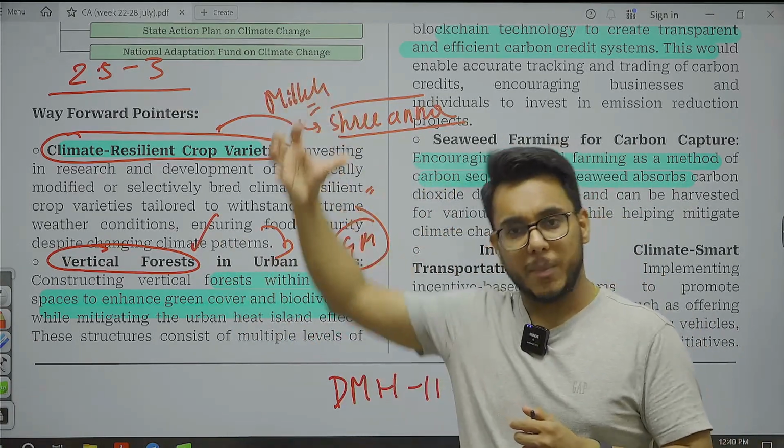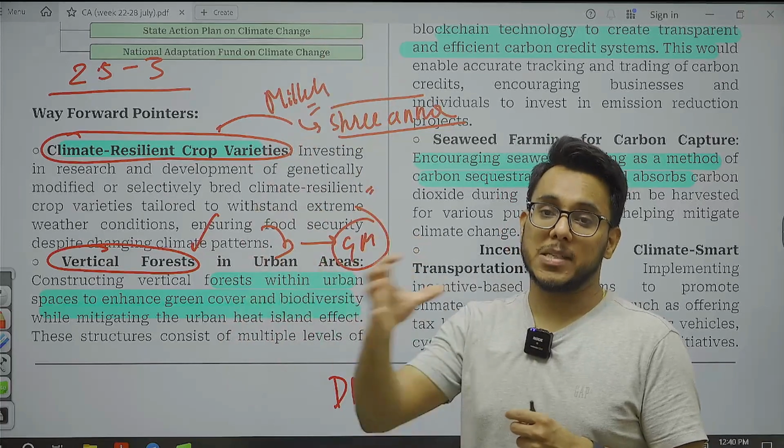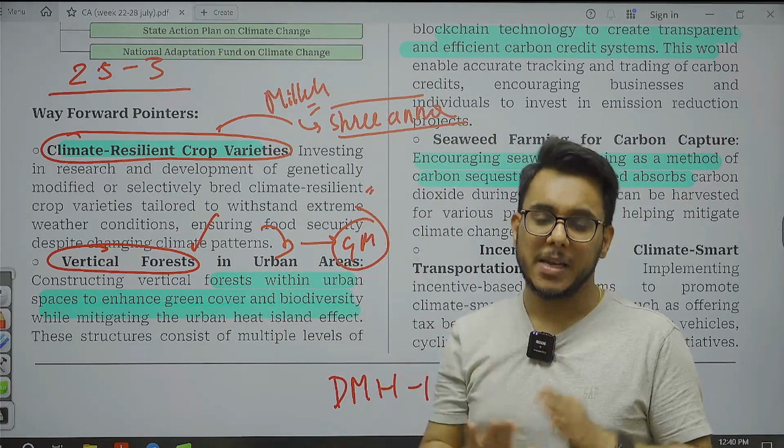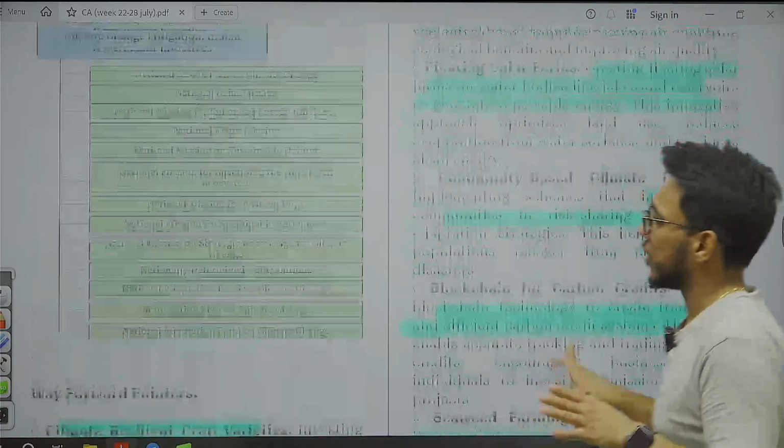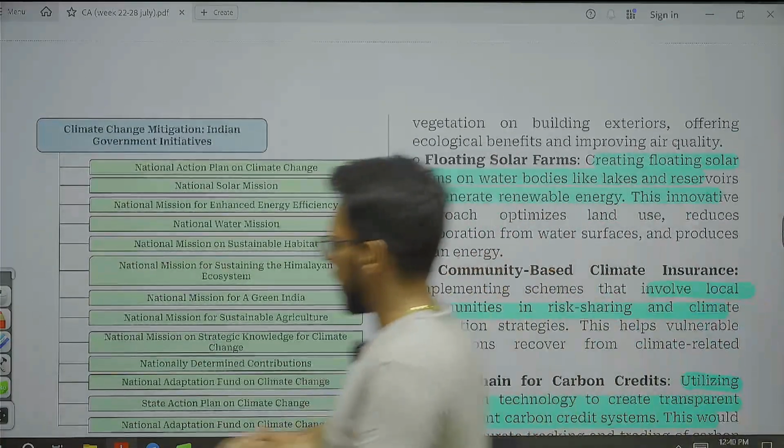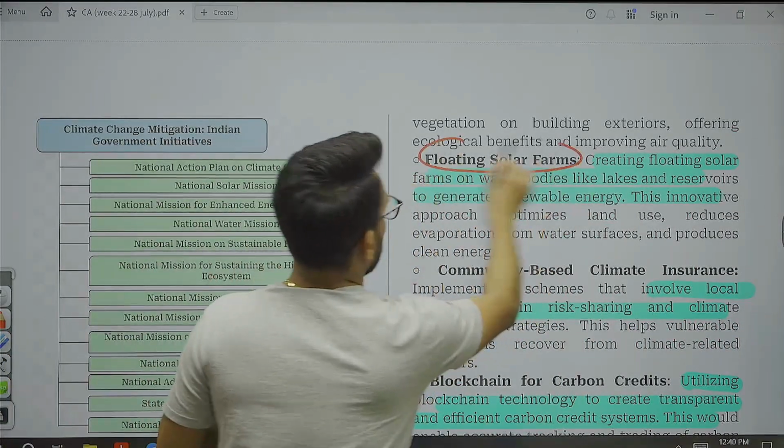So basically on the metro pillars, on the big skyscrapers, buildings, etc., vertical gardens can be explored, which will help in carbon sequestration. This is something that can be done. Then floating solar farms.